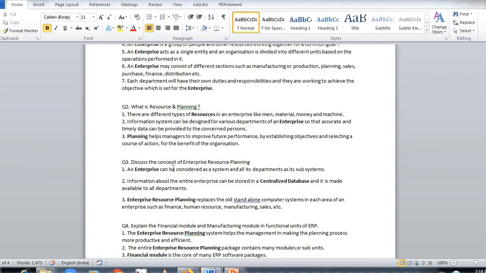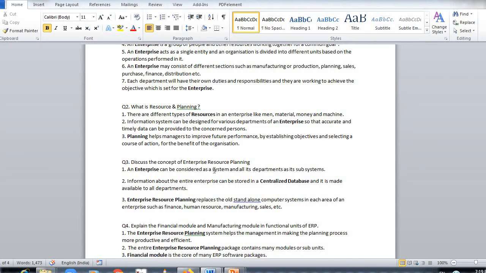So what will happen, all the information will be in one centralized database, and that centralized database will be divided department wise. So the dependency on one will not be there, because each department is capable of replying to the concerned department. Such as marketing department will have its own marketing server, finance department will have its own finance server. So there should be no dependency on one server. The server has to be department wise. So it replaces the old standalone computer system in each area of an enterprise, and they had made department wise servers such as finance, human resource, manufacturing, sales, etc. and so on. So here is the theory question.